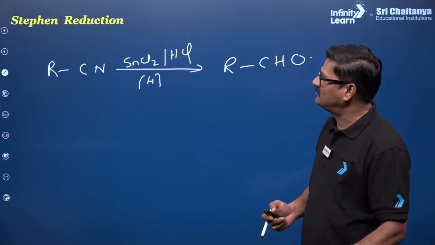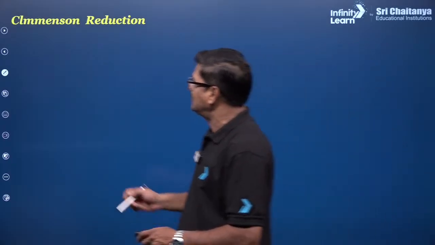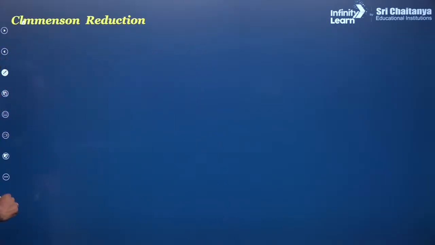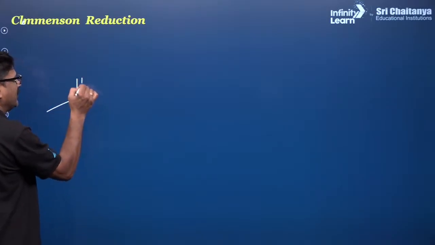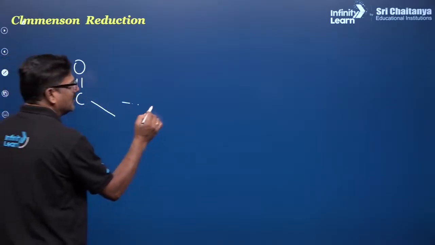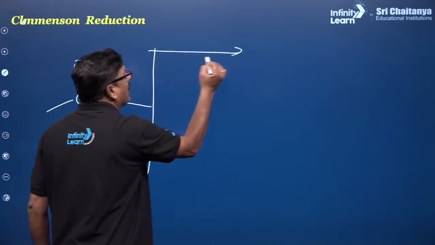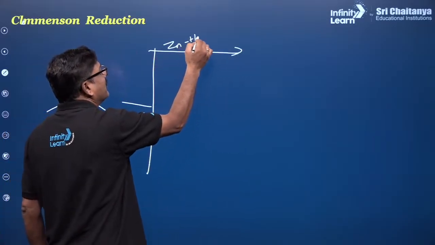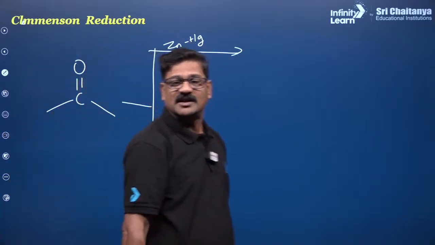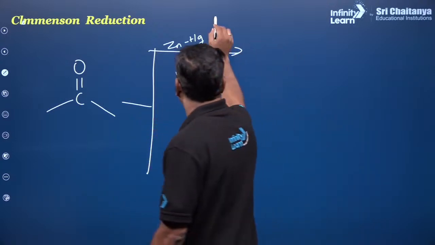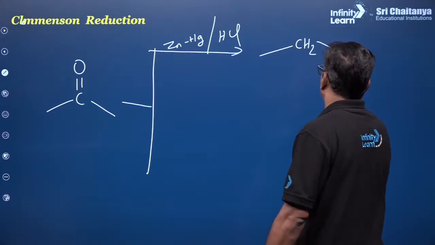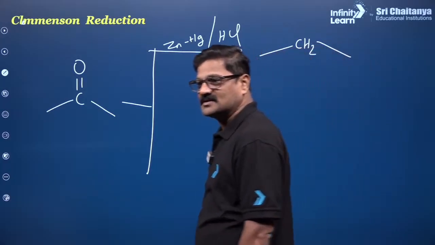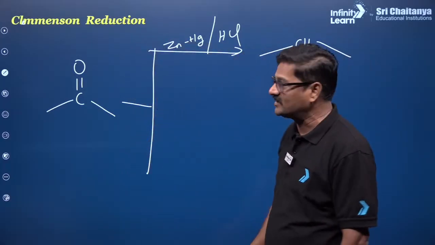Okay, now this is about the Stephen reduction. And another one is the Clemmensen reduction, and you have the Wolff-Kishner reduction. I will do them in one slide. Whenever you have a carbonyl, if it is treated with zinc amalgam, amalgamated means zinc is dissolved in liquid mercury, and HCl, you are going to reduce this carbonyl to alkane. Understand? This is what is called the Clemmensen reduction.